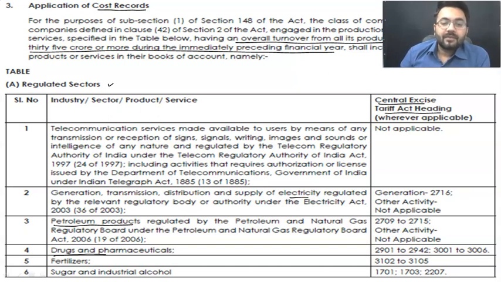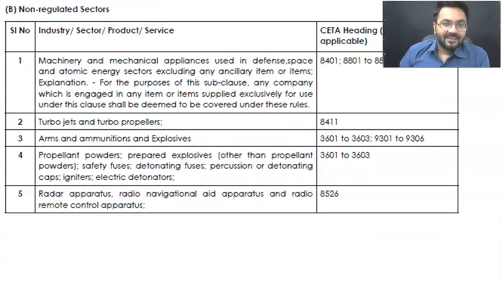Apart from that, drug and pharmaceutical companies, the companies which are manufacturing your medicines. Apart from that, we have fertilizer, sugar and industrial alcohol, right? Apart from that, when it comes to non-regulated sectors, we have machinery and mechanical appliances.